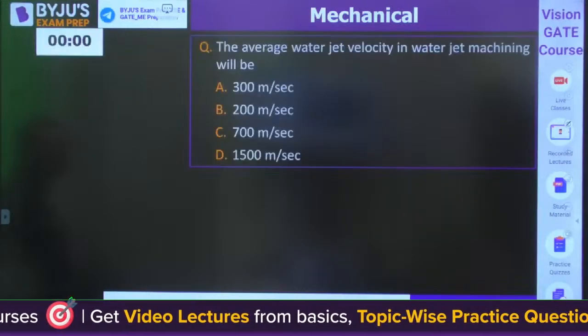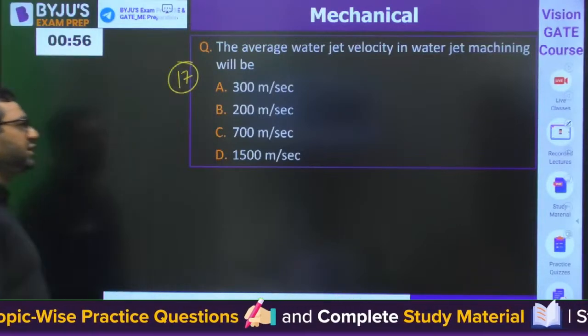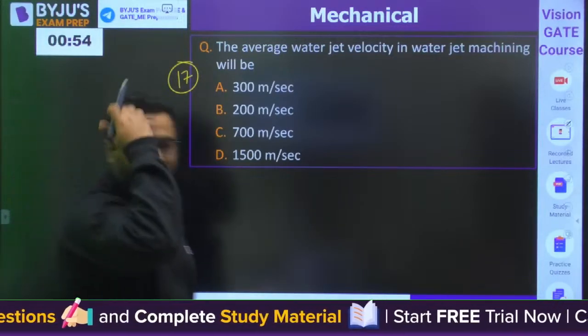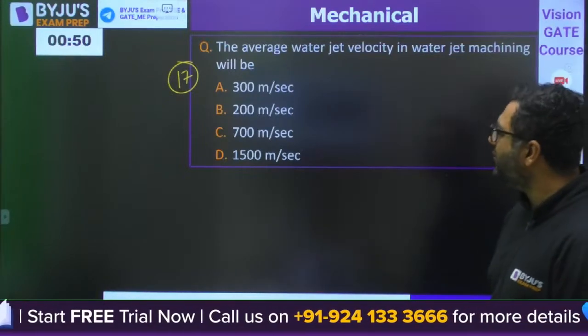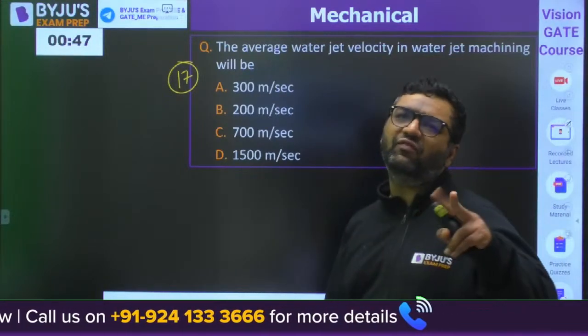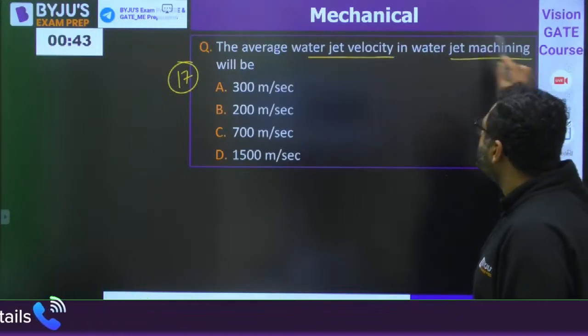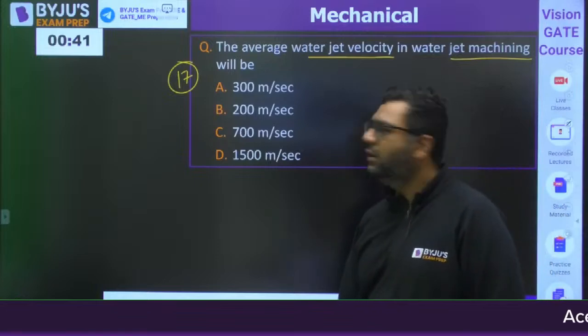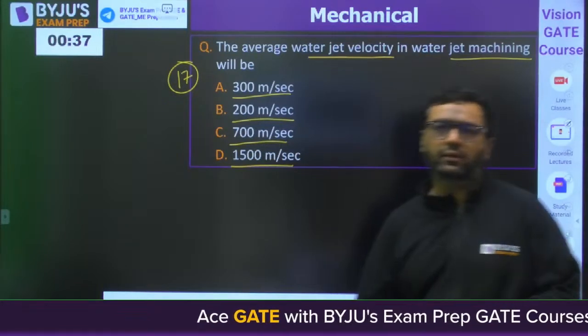Moving to question number 17 from non-traditional machining method. This is not a calculation based question. This is the data type question. Some 1 to 2 question you will find like that. The average water jet velocity in water jet machining will be: 300, 200, 700, 1500.